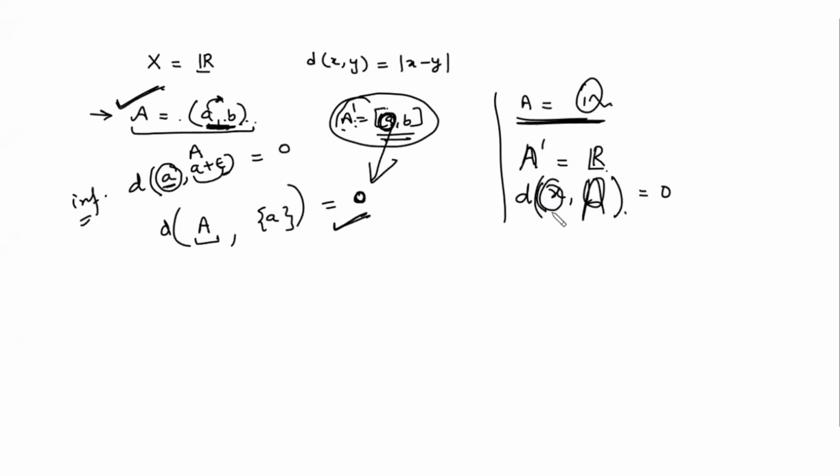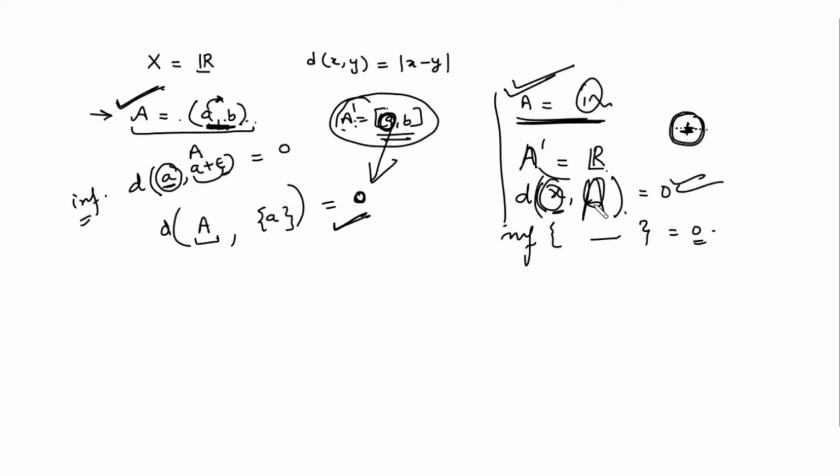That will be 0, because this x is very near to some rational number lying in the open sphere around the point x, right? Around the point x, if you pick the smallest neighborhood, there are many rationals lying in it, and that distance is very, very small. So when you take the infimum of all these distances, it will be 0. So the distance of an adherent point or limit point from its set will be 0.